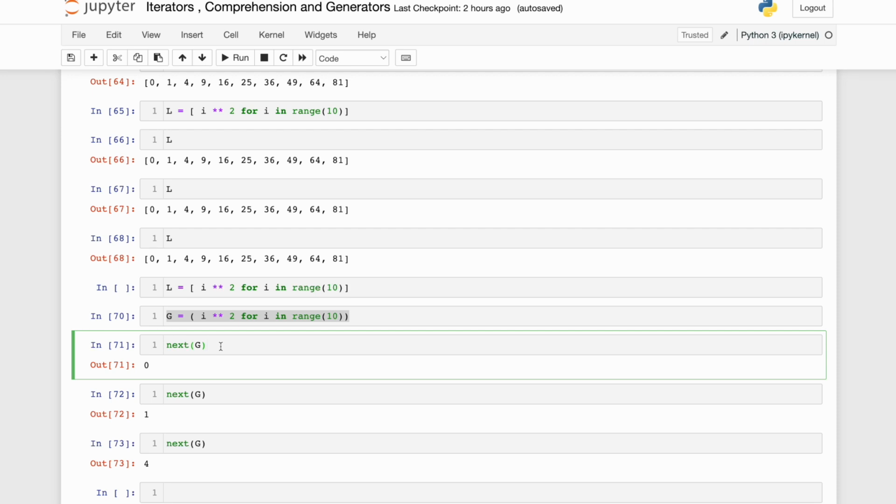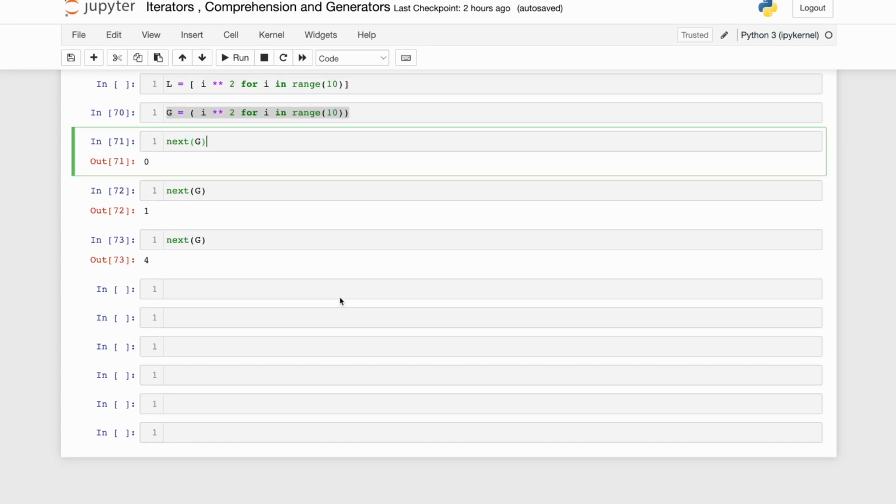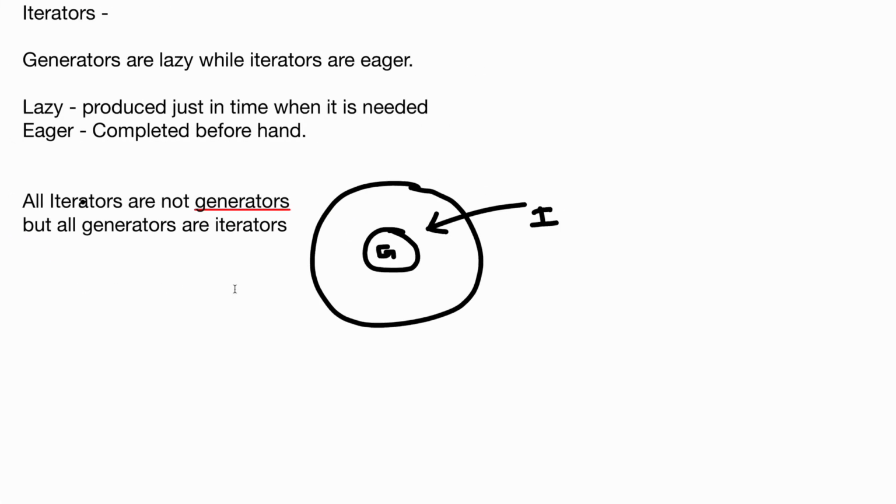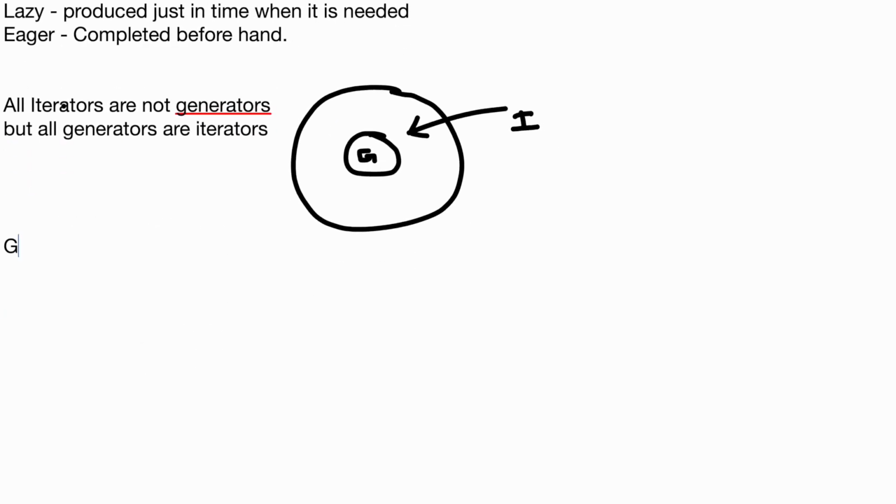Okay, now let's go and see. We have already seen generator expressions. Now we are talking about generator functions. What are generator functions? Generator functions just look like normal functions. There is only one difference between generator functions and normal functions.